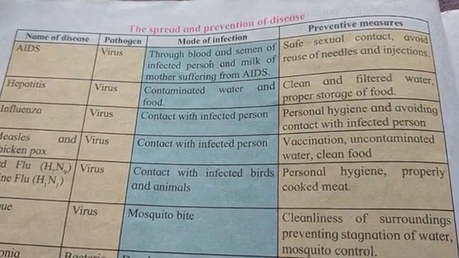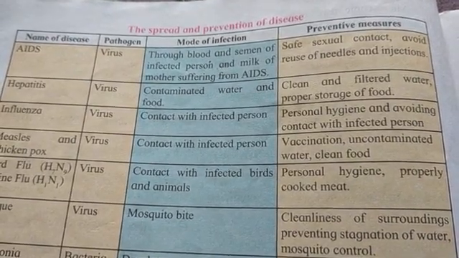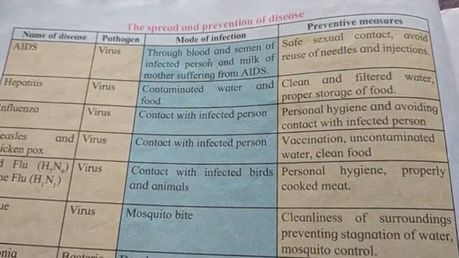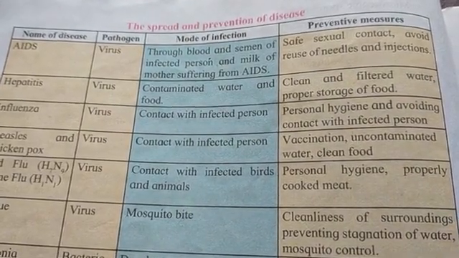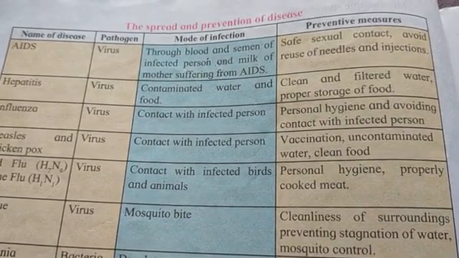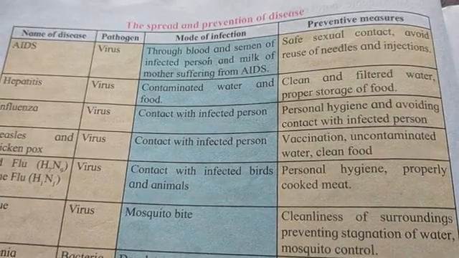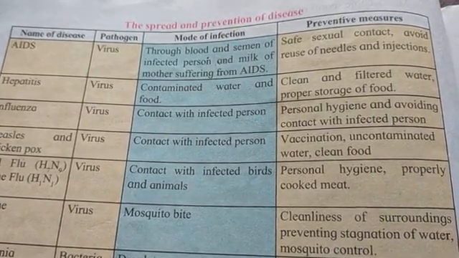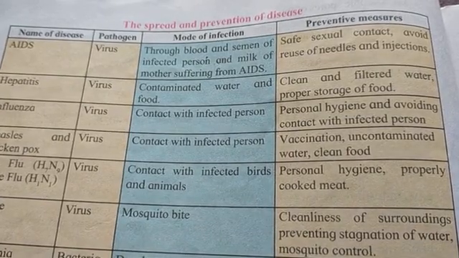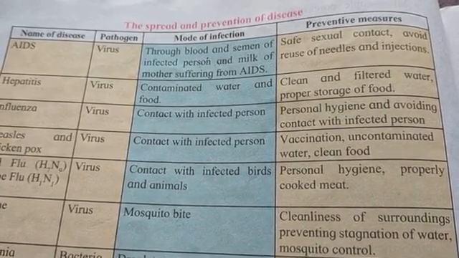The pathogen is again a virus. The mode of infection is contact with the infected person. When you come in contact with the infected person, it can occur to you. How can you prevent it? Personal hygiene and avoiding contact with the infected person.